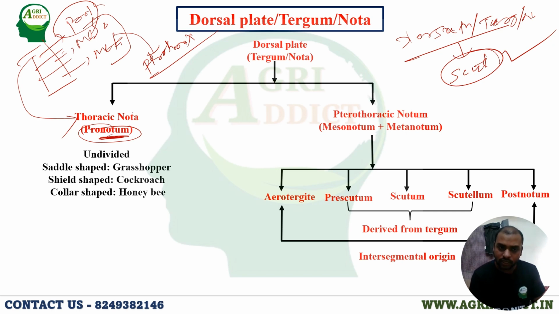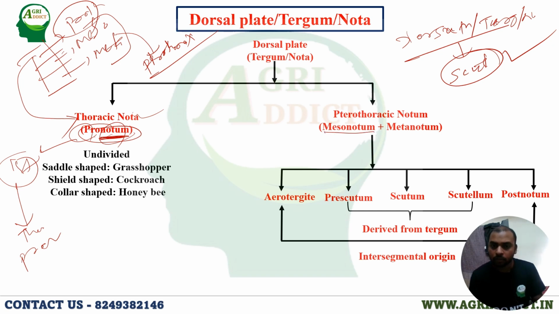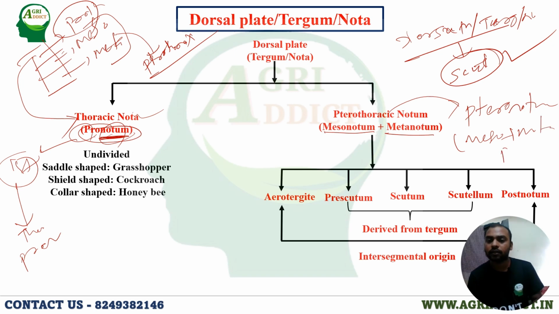That is called the thoracic nota, which is why it's called the pronotum. Pro means first, that is the first segment of the thorax. For the second and third segments, they are called the mesonotum and metanotum, and combined it is called the pteronotum or pterothoracic notum, because meso plus meta is called the pterothorax.